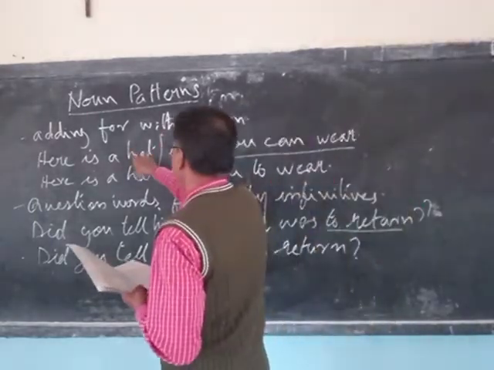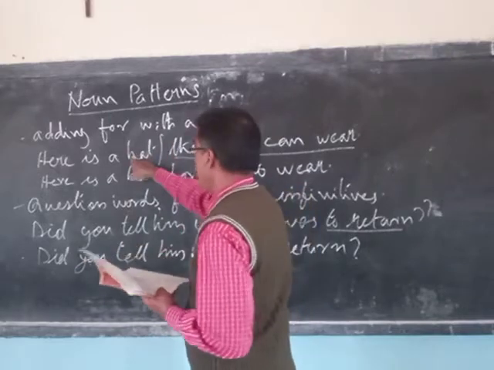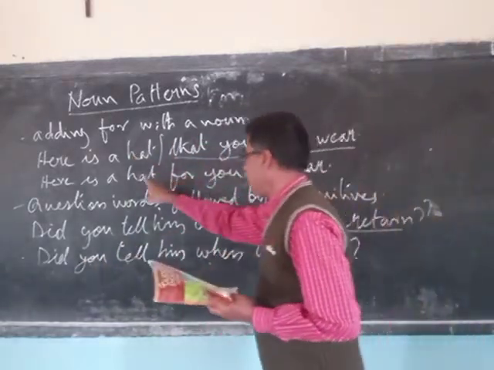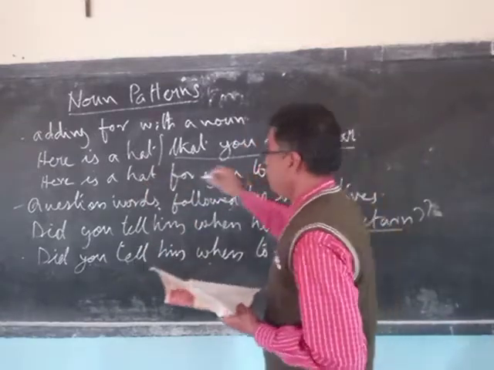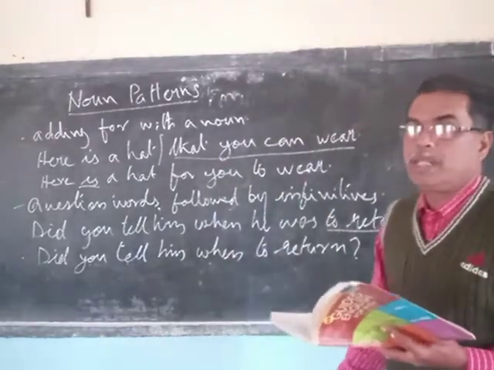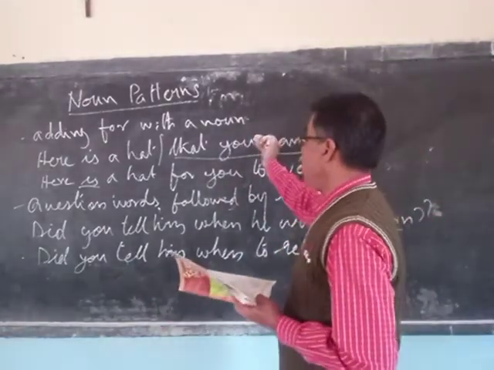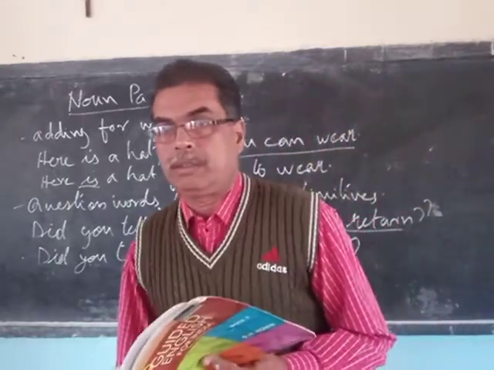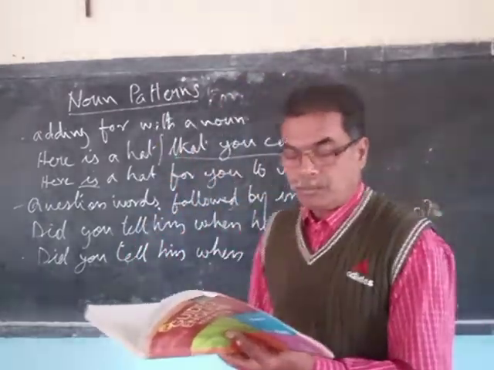This is a clause, this is a coordinate clause, and it is a complex sentence. Now, here is a hat for you to wear. There is only one clause and one finite verb, so it's a simple sentence. So, indirectly, it is a conversion of a complex sentence into a simple sentence. Is that clear to you?